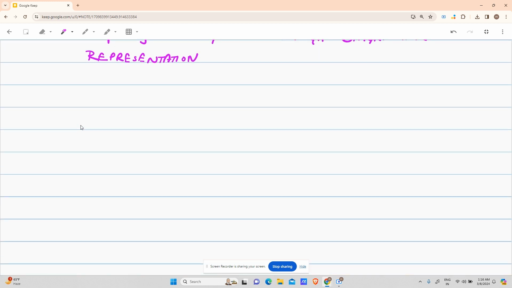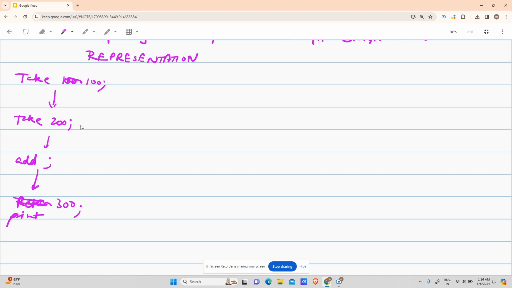Suppose we take the example of 100 plus 200 only, right? So my answer to you is: take 100, take 200, add, and then print 300. It will be easier for you to understand print 300, right? This is your algorithm, right?